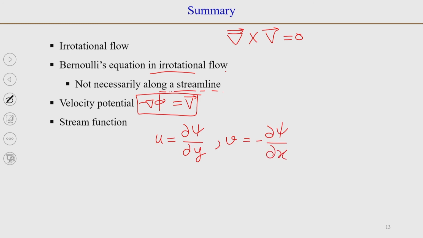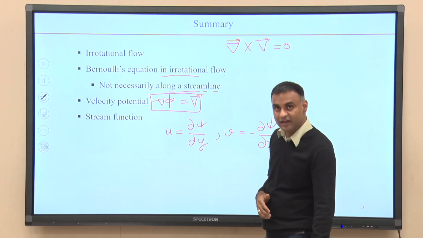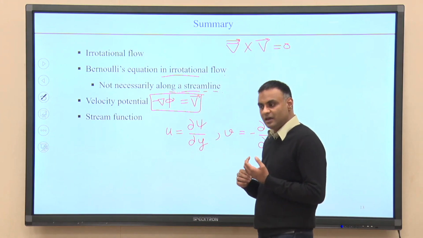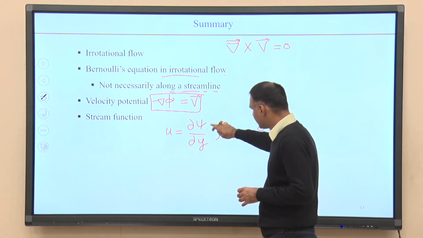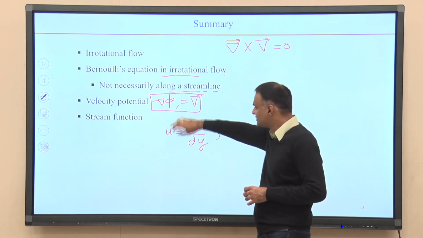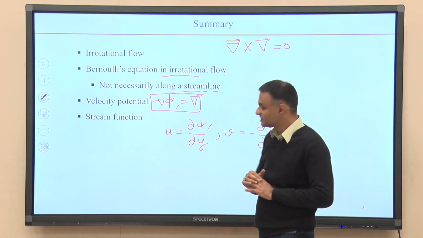We saw that for a two dimensional incompressible irrotational flow, both the stream function psi and velocity potential function phi satisfy the Laplace equation.